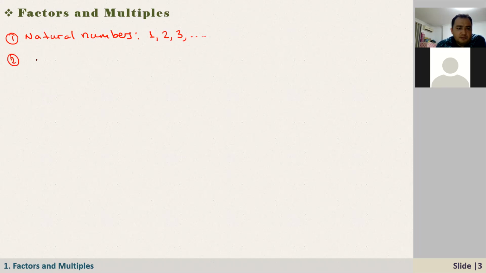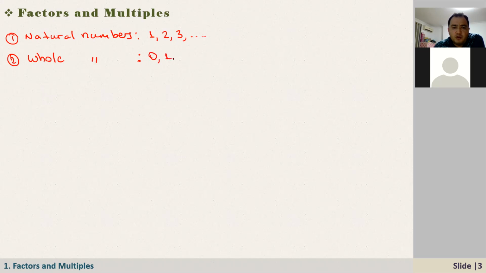And how about whole numbers? Whole numbers are, for example, the whole, not the fraction or something like this, like one whole, and two whole. The only difference is that a whole number also starts with 0.